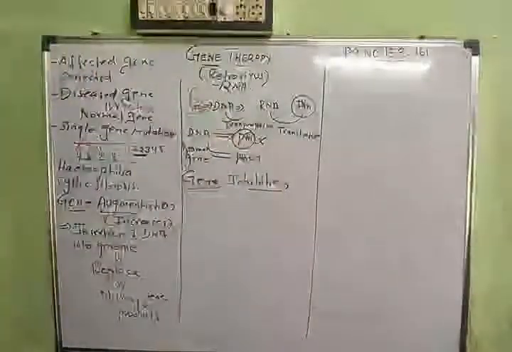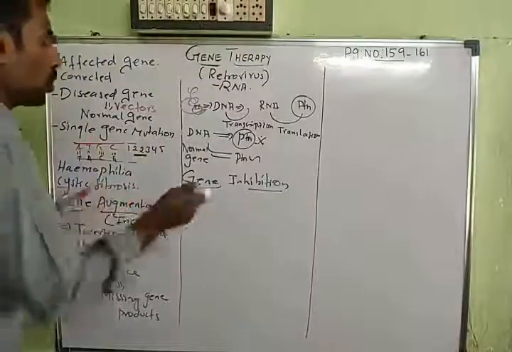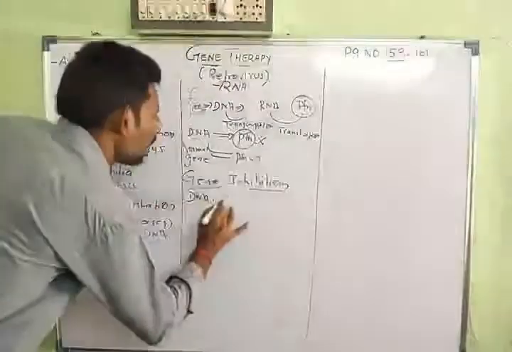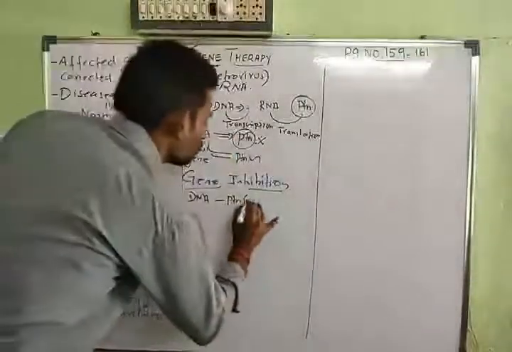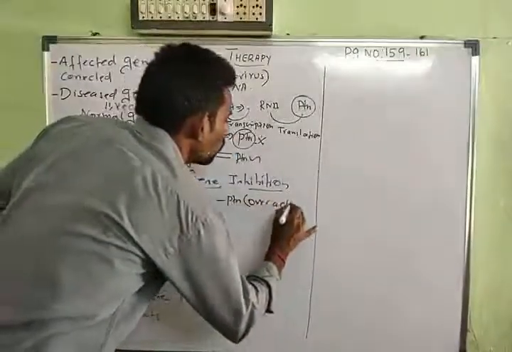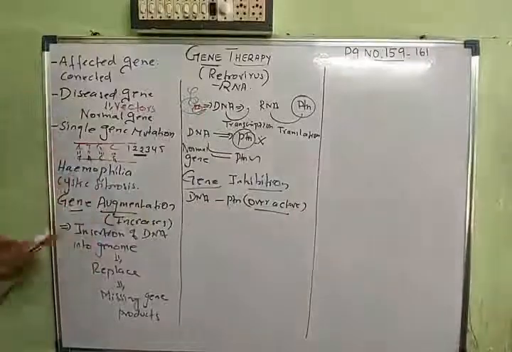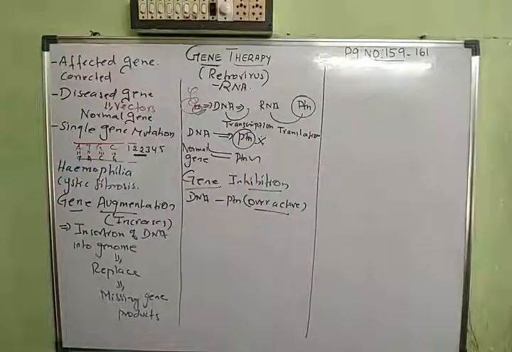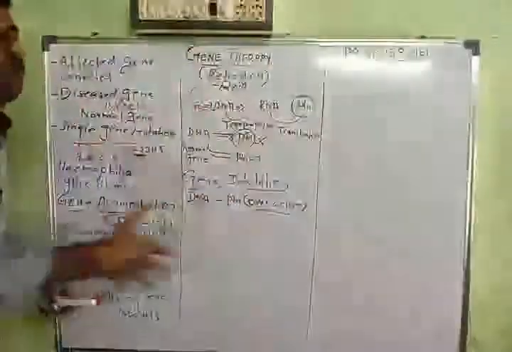In other cases, the gene can produce the protein. The DNA can produce the protein, but this protein is overactive. That is very important. Overactive means it is producing more than the limit. So what we are doing is we are giving a gene to inhibit that overactive part.